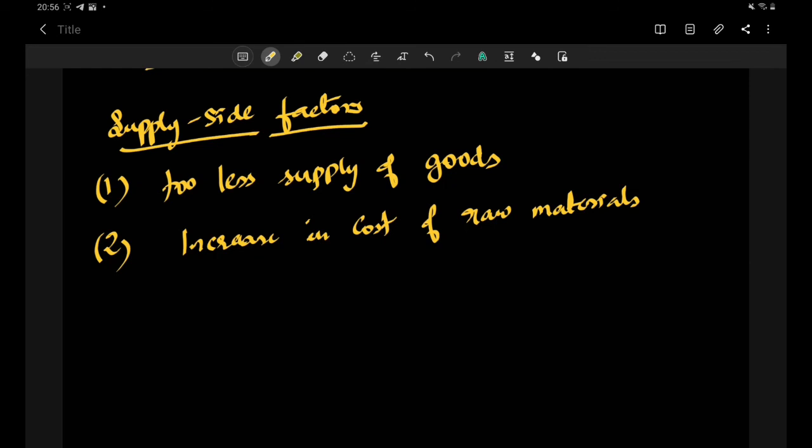In the next video, we are going to discuss whether inflation is good or bad. Before that, we are going to summarize all the points that we have learned today.